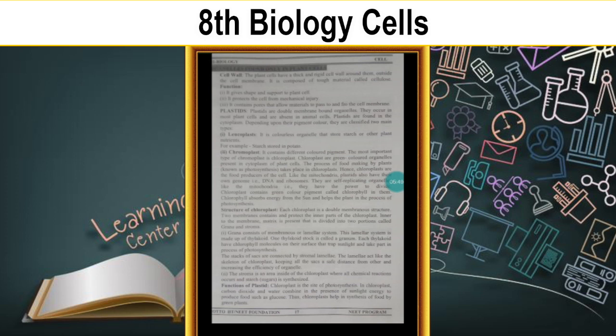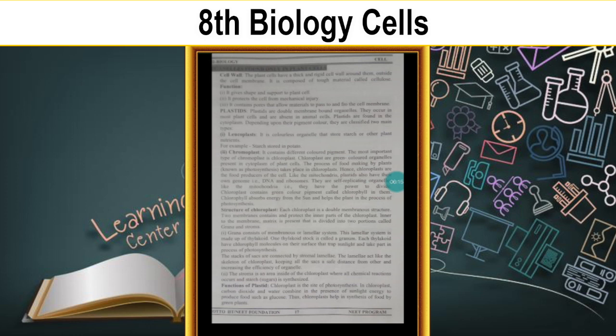Plastids appear exclusively in plant cells and are absent in animal cells. Plastids are found in the cytoplasm of a plant cell. Depending upon their pigment, which is the color, they are classified.